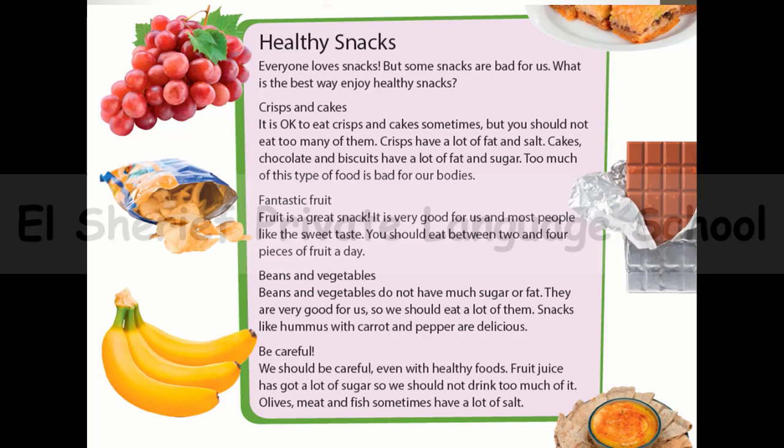And now I want to discuss this word fat. Crisps have a lot of fat and salt. Biscuits have a lot of fat and sugar. So what I mean by this fat, guys? Fat, guys, it's a solid or maybe liquid substance from animals or plants. It's treated in a kind that it becomes pure for us in cooking. We can use it in cooking. And also, guys, fat, it's the white or yellow substance in our bodies stored under our skin. Okay, so this is fat.